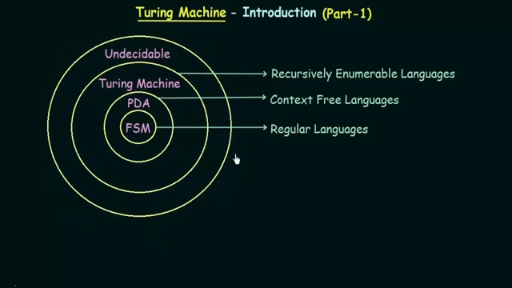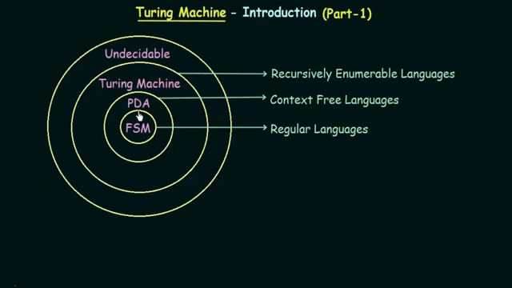where we discussed what were the topics that we are going to cover in this lecture series. And if you see, we have already studied about finite state machines and push-down automata. In finite state machines, we have seen that the class of languages accepted by them is known as regular languages. And then in push-down automata, the class of languages that was accepted by them was the context-free languages. So we saw the limitations of finite state machines, and we saw how its limitations were overcome by push-down automata because it is more powerful than finite state machines.